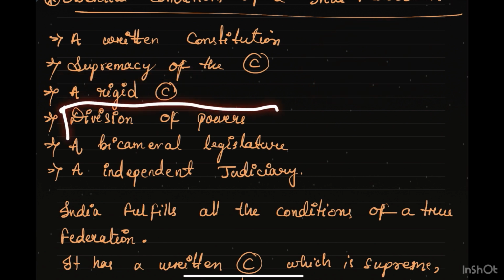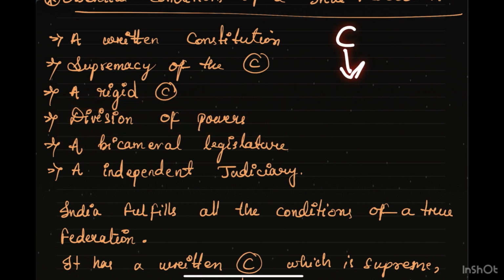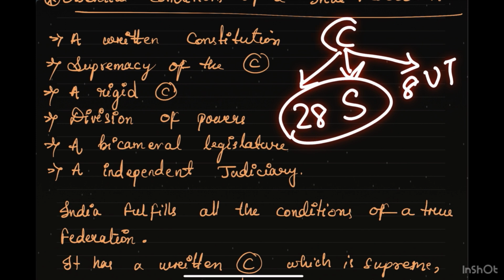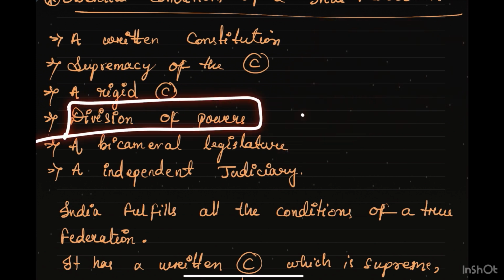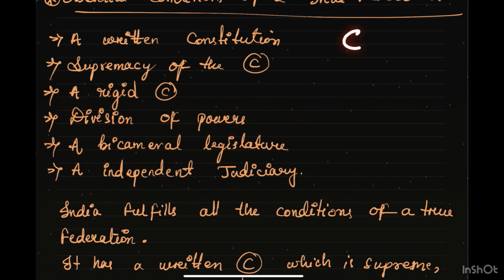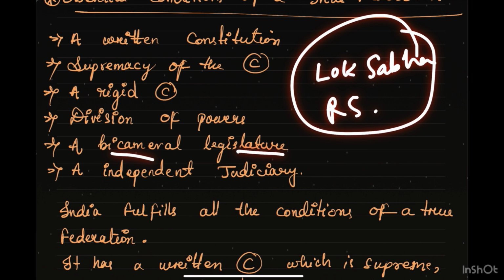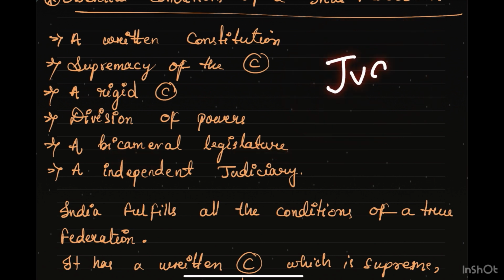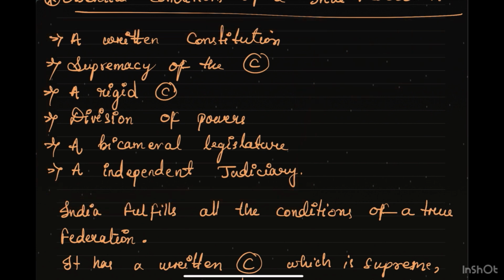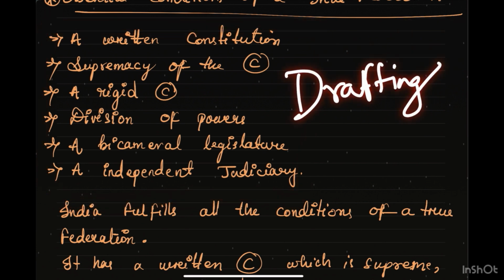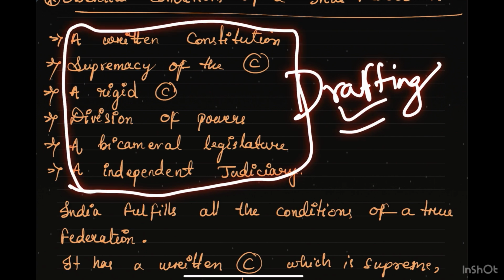So now coming to the division of powers. There is a center, then there are states. We have 28 states and 8 UTs. The central government has divided the powers between the center and these states and union territories. So this is the division of power. Now talking about the bicameral legislature, at the center we have the Lok Sabha and Rajya Sabha. So this is a bicameral legislature, and we also have an independent judiciary, that is the Supreme Court. All these features belong to a federal system of government. That is the reason why the drafting committee said that our Indian Constitution is a true federation, like it is a federal system.